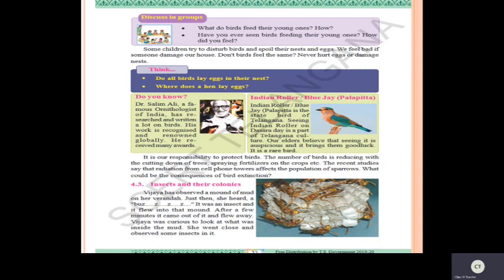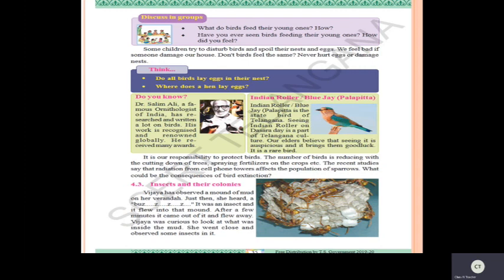Okay. Now where does a hen lay the eggs? Have you ever seen hens, children? Yes, they will be finding some areas, and slowly on the ground or in different places they will be laying eggs. Okay. Now some lay eggs only in the nest and some will be laying on the ground or in the soil.